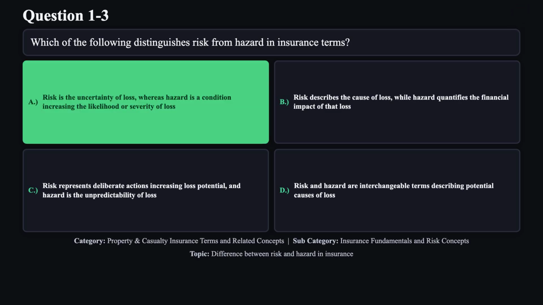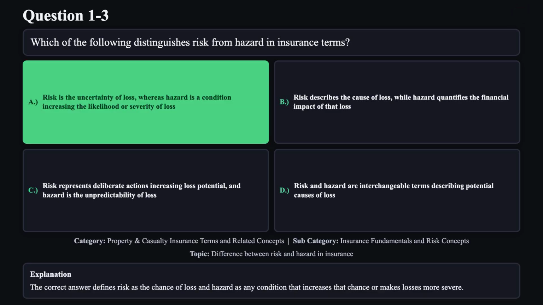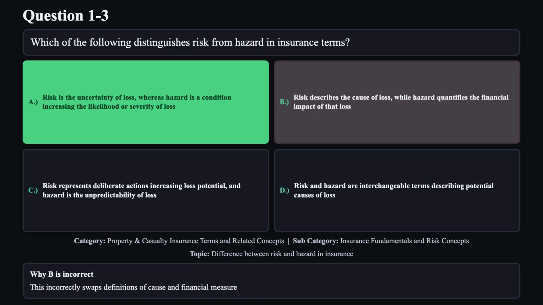The correct answer is A. The correct answer defines risk as the chance of loss and hazard as any condition that increases that chance or makes losses more severe. Reason B is not correct. This incorrectly swaps definitions of cause and financial measure.